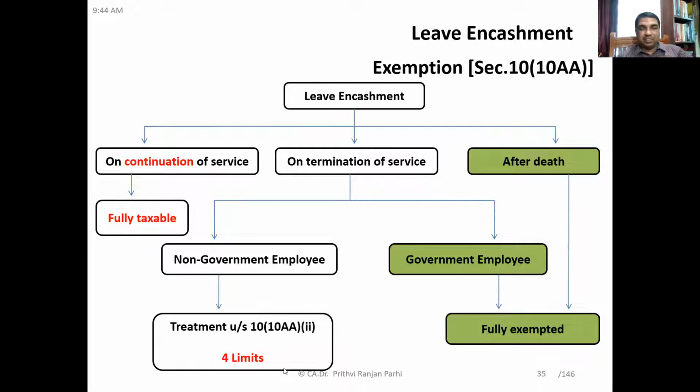So there are 4 limits. Okay. Now let us see these 4 limits. 4 limits means you have to calculate all the limits, and whatever is the lowest among them will be exempt, and the remaining part of the leave encashment money will be taxable. Understood this picture?